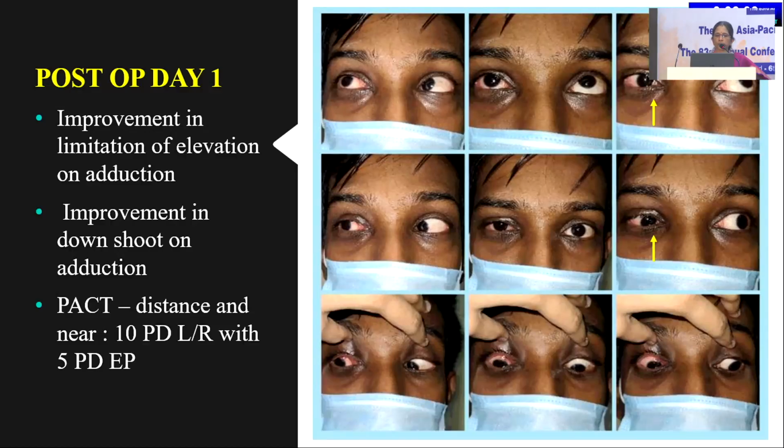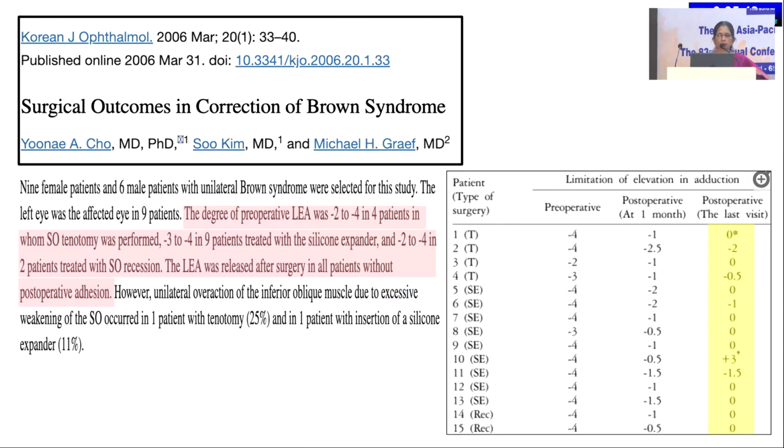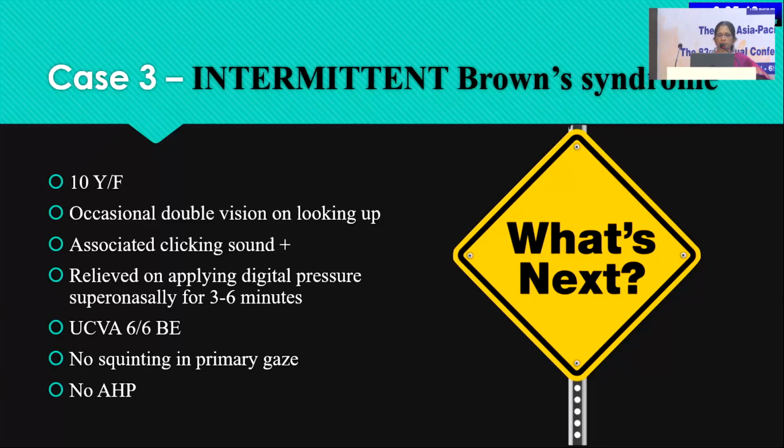So this is post-op day 1. You can see that there is no downshoot here, and you can see a mild increase in the elevation. The whole point of doing this surgery is not to improve the elevation, but to improve the head posture and the downshoot. We cannot always make it fully functional. Same with the advance also. So these are some of the other studies.